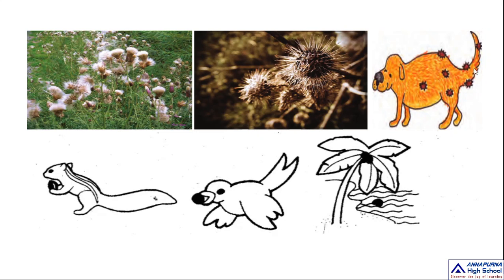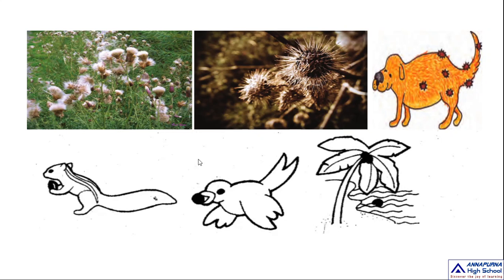Okay children, see here, squirrel, birds and coconut. That means seeds move from one place to another with the help of animals and birds also.